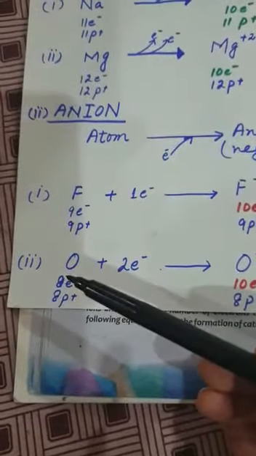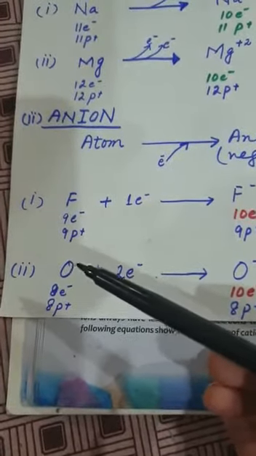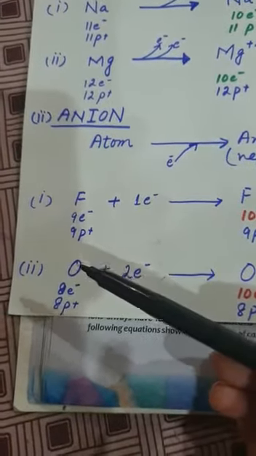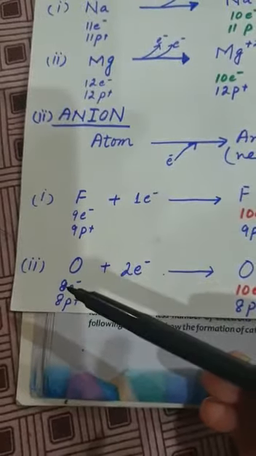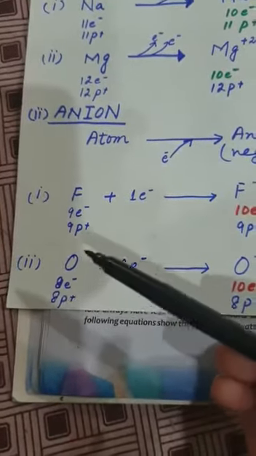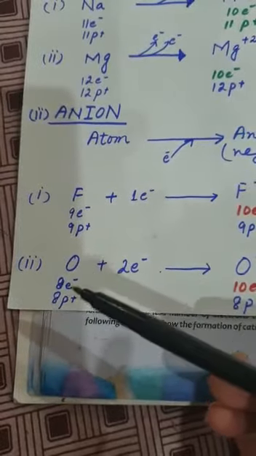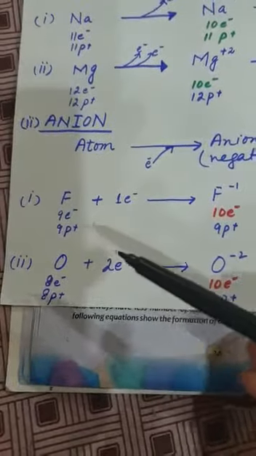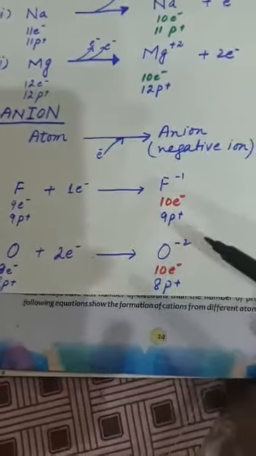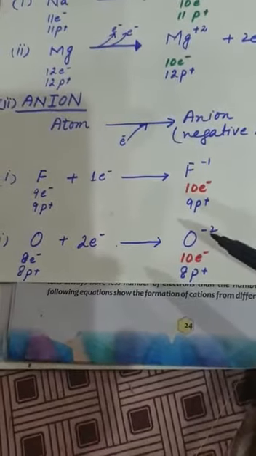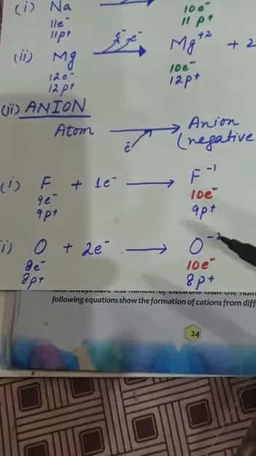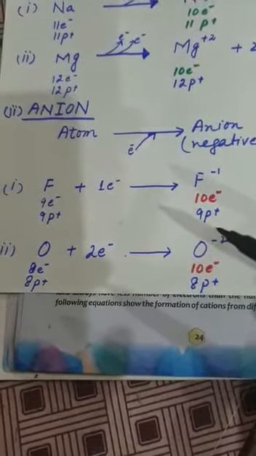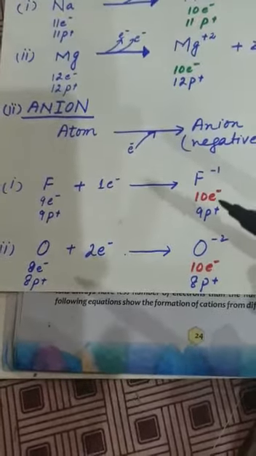Similarly, here we have oxygen, and that oxygen is present in the atomic form. You can see that it carries no charge. Why does it carry no charge? Because oxygen carries 8 electrons and 8 protons. So for that reason, oxygen carries no charge, that is, oxygen is in the atomic form. When oxygen gains 2 electrons, it acquires a minus 2 charge. We can explain the formation of that oxide ion by calculating the number of electrons and protons.